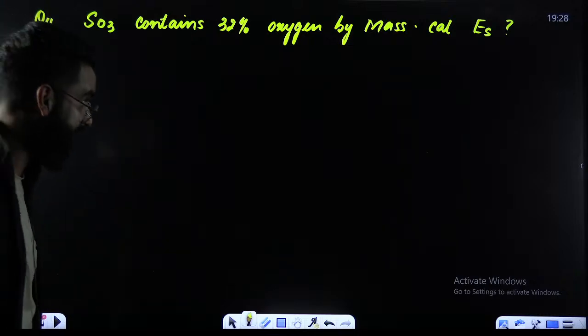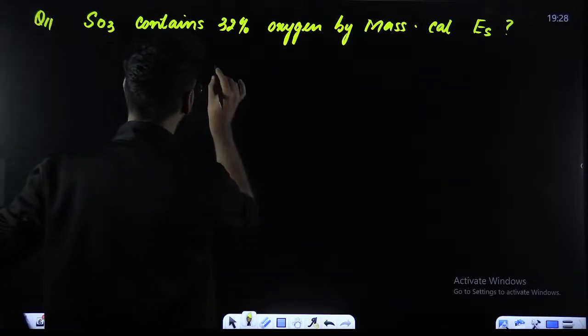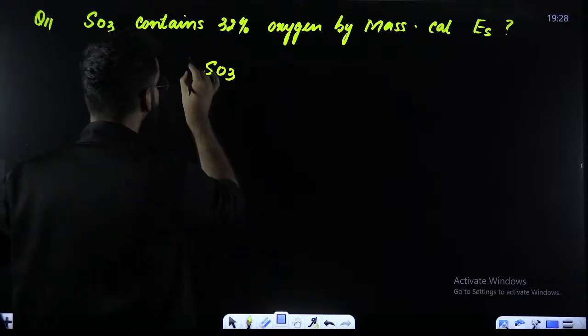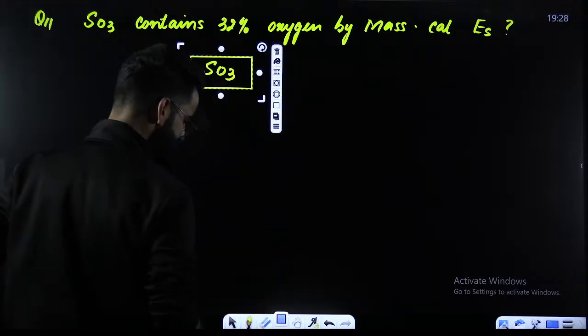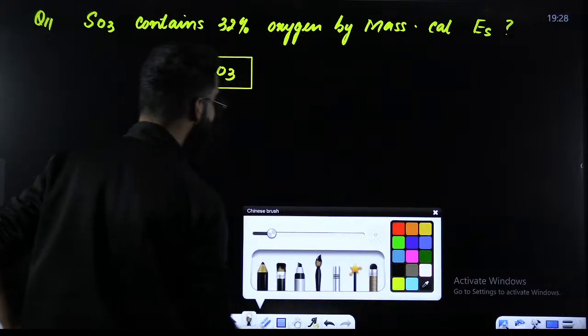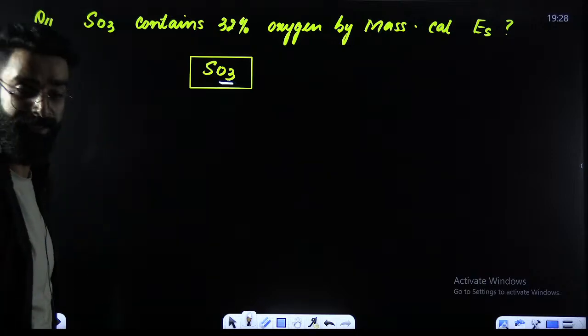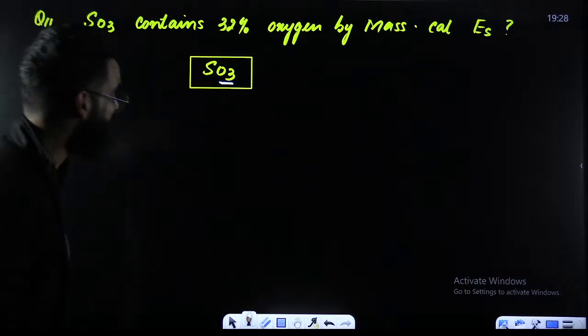See, look carefully at what exactly I'm going to do. My dear students, the compound which we have is SO3. Now, as far as the question is concerned, SO3 contains 32% oxygen by mass. What does that mean?